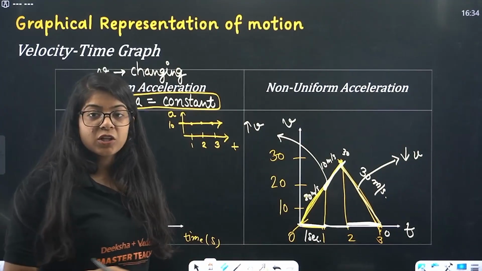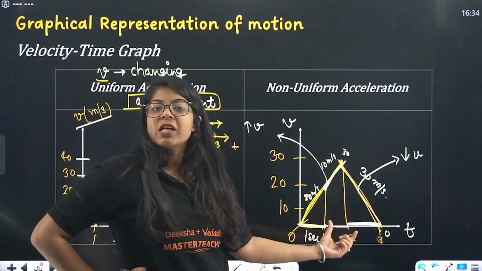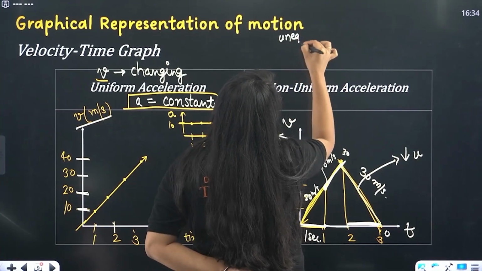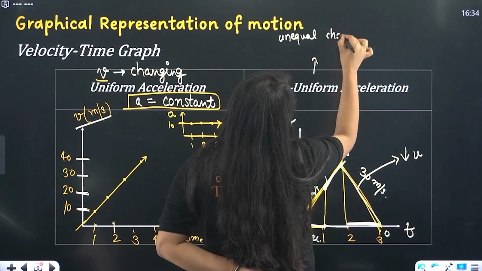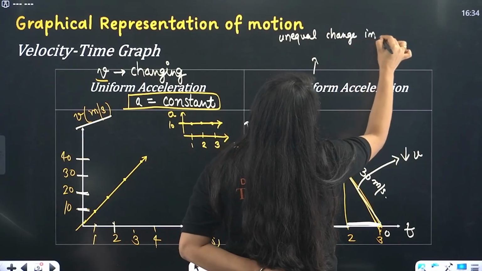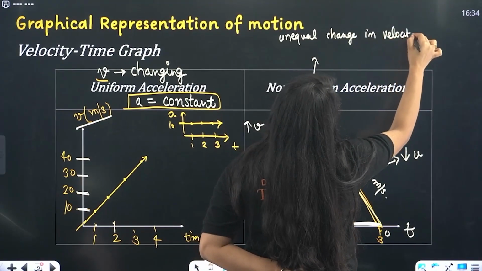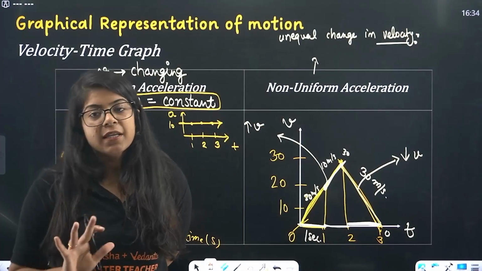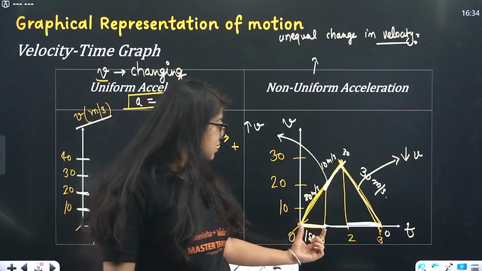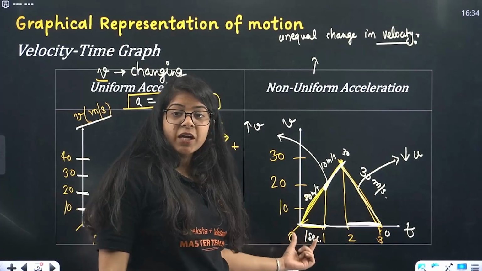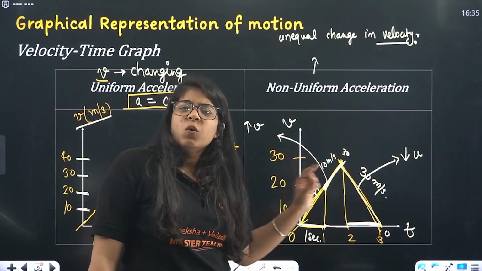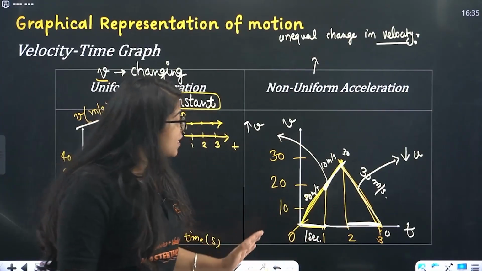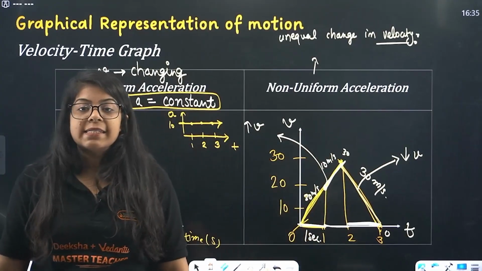So non-uniform acceleration means unequal change in velocity in equal interval of time. Simply, unequal change in velocity in equal interval of time. First second, second second, third second. First second 20 meter per second. Second second only 10 meter per second. Third second 30 meter per second, but negative. So this is non-uniform acceleration.